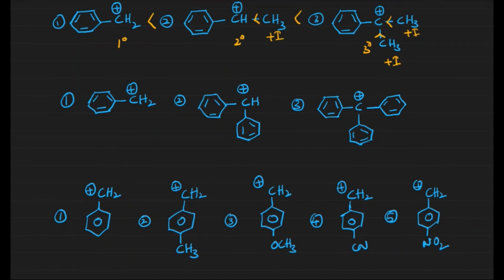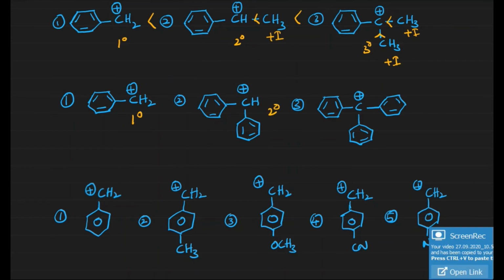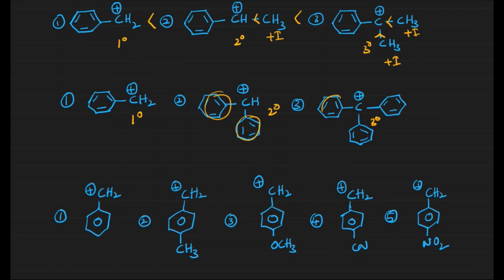Similarly, the same thing here also: all are benzylic carbocations only. The difference is primary, secondary, and tertiary. What is happening here from 1 to 3? The number of resonating structures is increasing, right? The number of delocalizations is increasing. As the number of delocalizations increases, the number of resonating structures increases, what happens? Stability increases. That is the order.